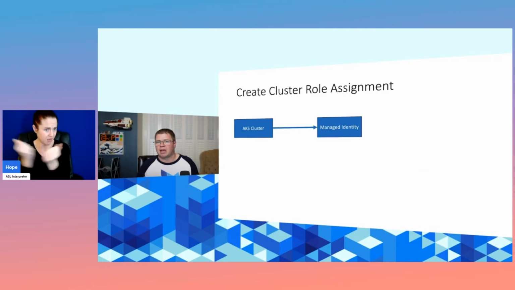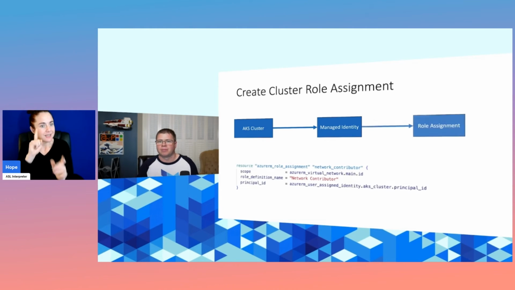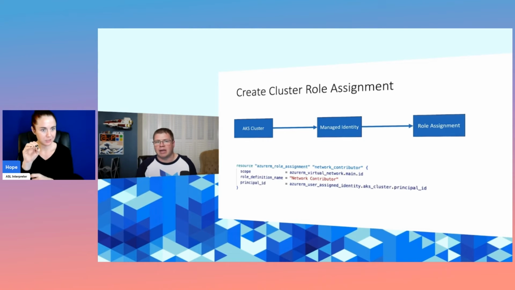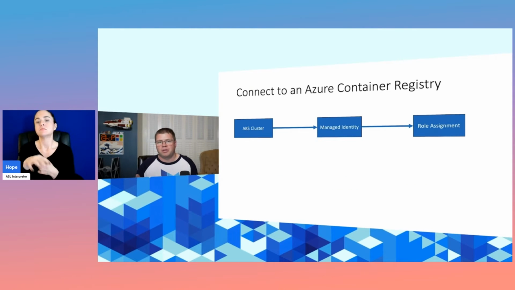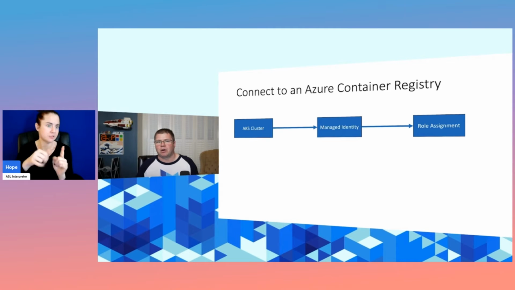Now that we have the AKS cluster set up and the managed identity provisioned, we need to create role assignments to grant this managed identity access to the things that it needs. That is a network contributor role within the Azure Virtual Network that our AKS cluster is provisioned in. Another thing that we have to do is grant the kubelet identity, which is automatically provisioned when we provision our AKS cluster, ACR, or Azure Container Registry, pull access.